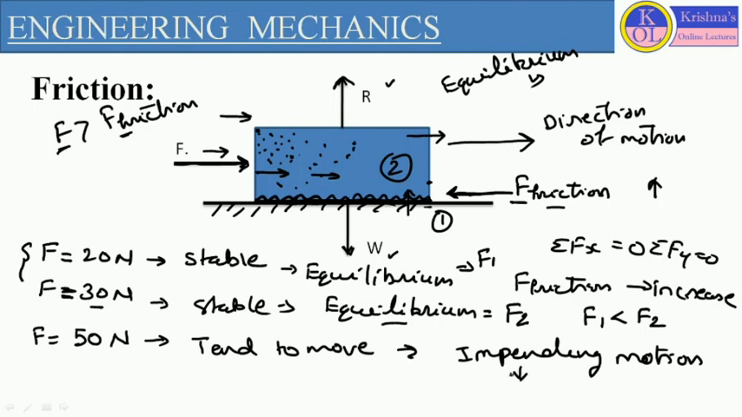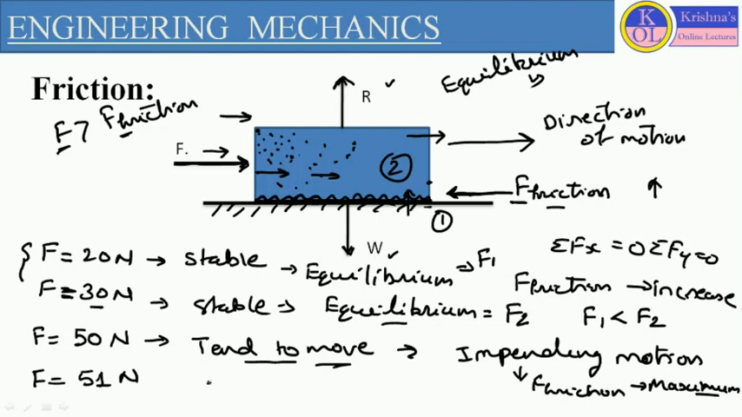So when the body is in tend to move condition, only in that case will the value of friction force be maximum. So at the impending motion, the value of friction force will be maximum. We can define impending motion as where the value of friction force is maximum and the body is in tend to move condition. Now after that, if we are slightly increasing the load,